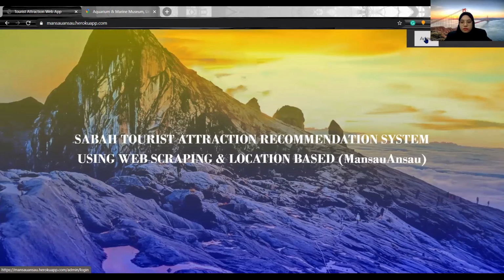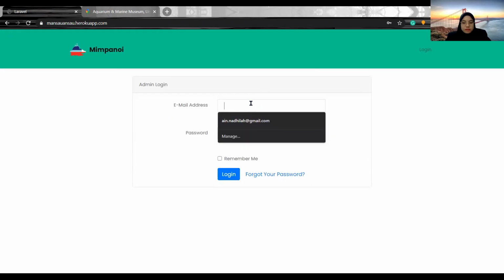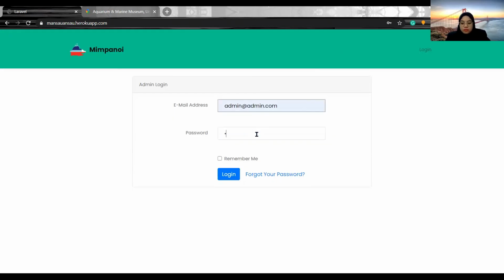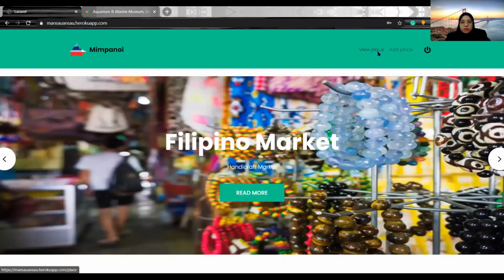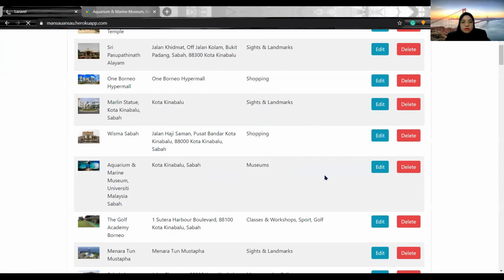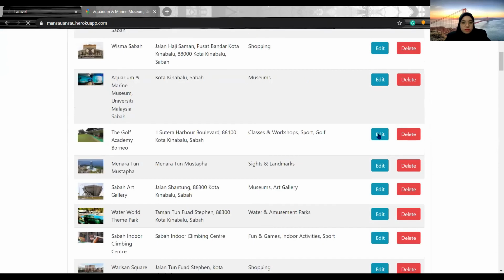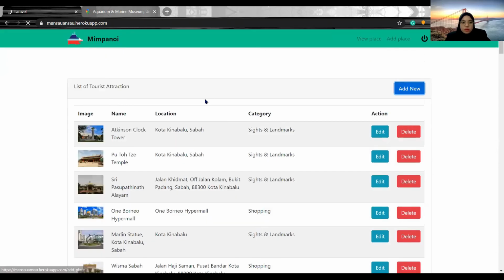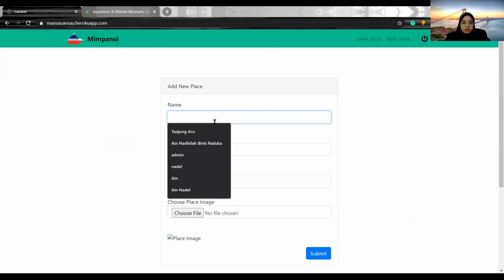And this is for admin. Admin can log in. They can view places, and it will display all the places listed in the application. Admin can add a new place, such as this one.